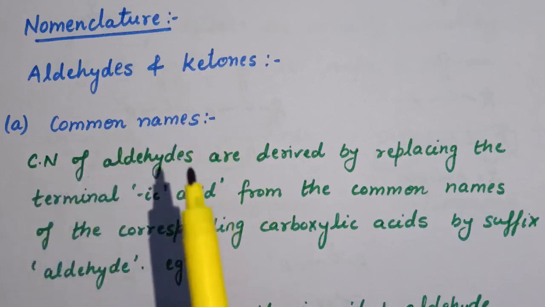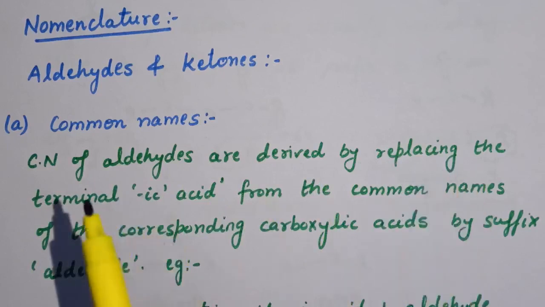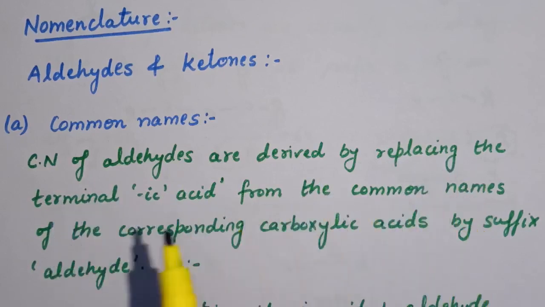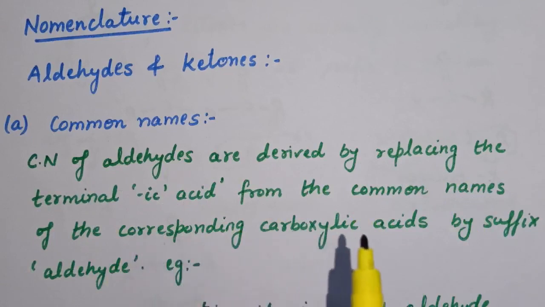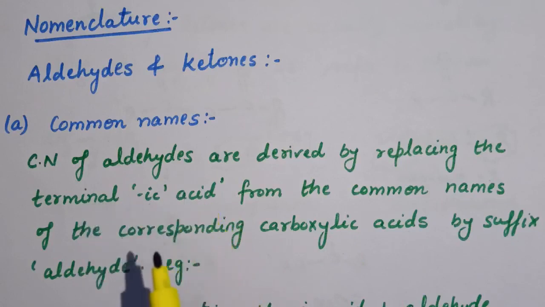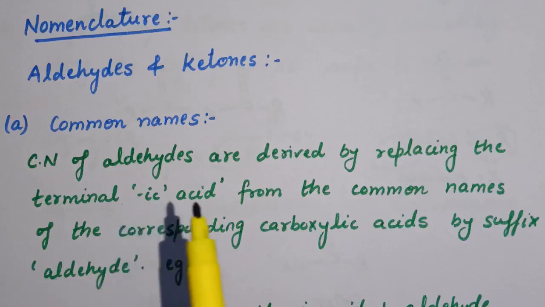Common names of aldehydes are derived by replacing the terminal ic acid from the common names of the corresponding carboxylic acid by suffix aldehyde. So we will replace the terminal ic acid from the common name of the corresponding carboxylic acid by aldehyde, that is, we will use suffix aldehyde in place of ic acid.